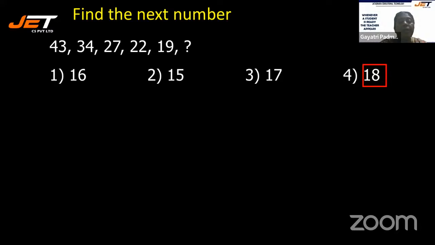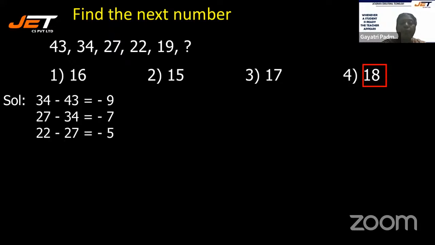All right. Now let's disclose the answer. The answer is 18. How? The relation between the second and the first number is -9. Third and the second number is -7. Then fourth and the third number is -5. Then the fifth and the fourth number is -3. So next must be what? Isn't it?